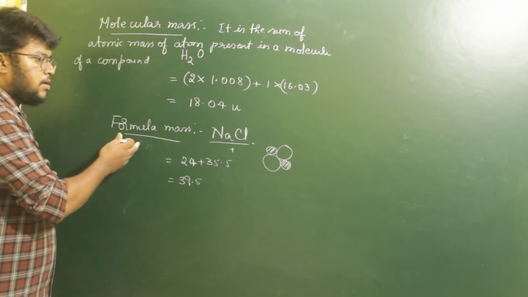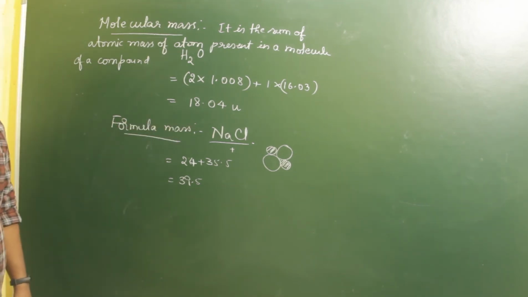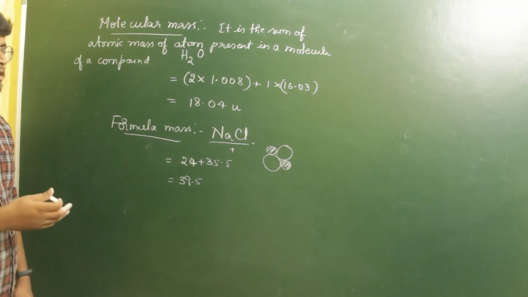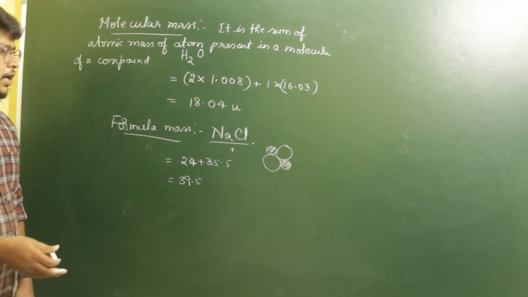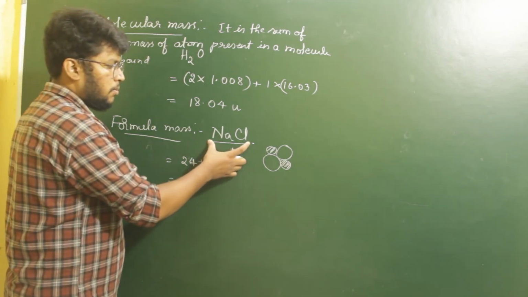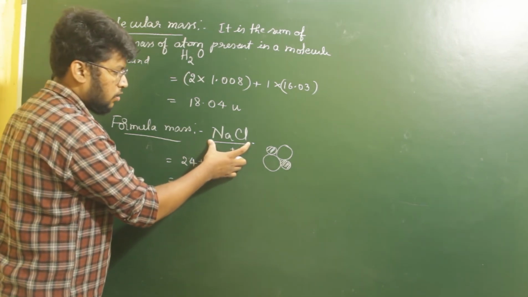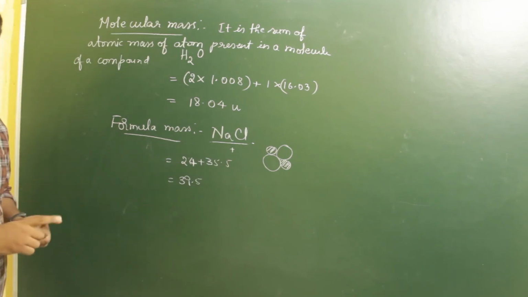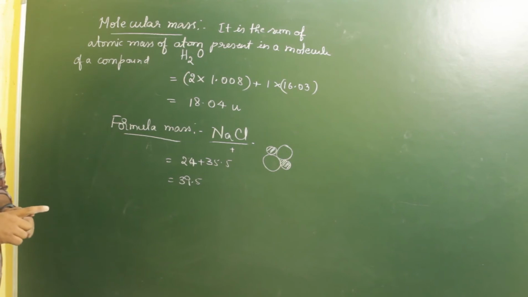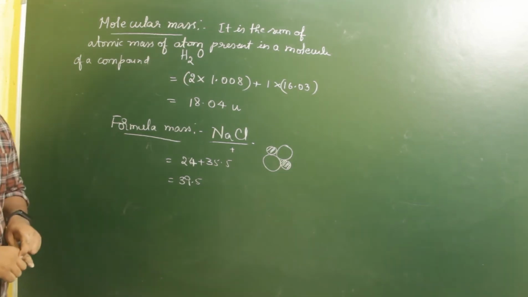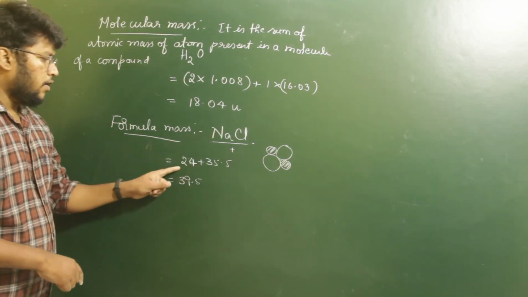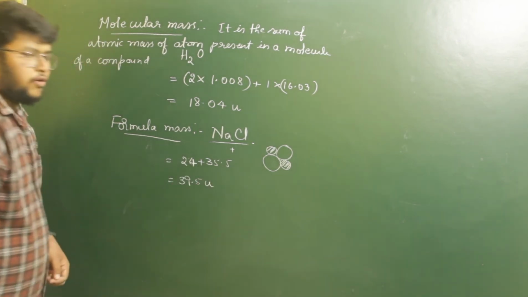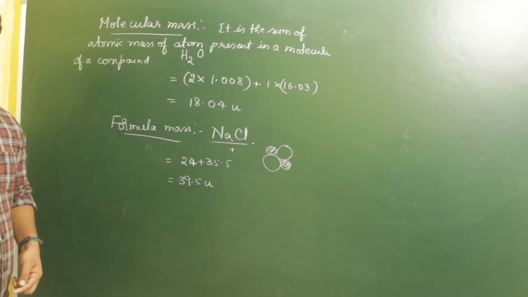Therefore, the formula mass of certain compounds such as sodium chloride, zinc sulfide, etc., which are formed by arranging atoms in 3 dimensions, can be calculated by just adding up the atomic masses of the elements present in the compound in their formula. We just consider its one formula and add those two to find its respective formula mass. Okay, so for sodium chloride, we have a formula mass of 39.5 u. So this is the formula mass of compounds.